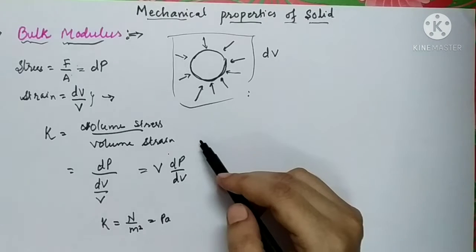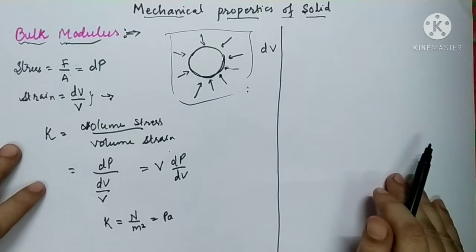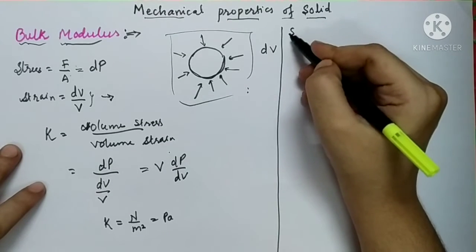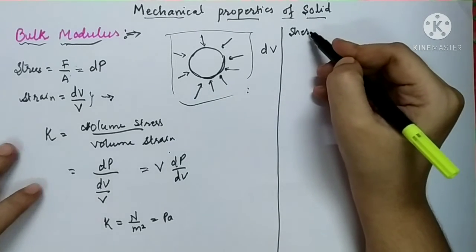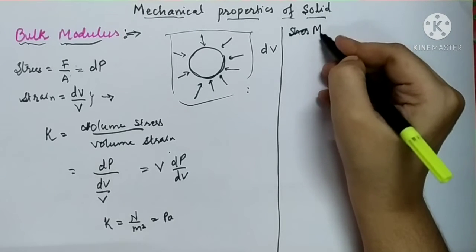So now let us define the last modulus of elasticity, that is nothing but shearing. It is a modulus of rigidity.